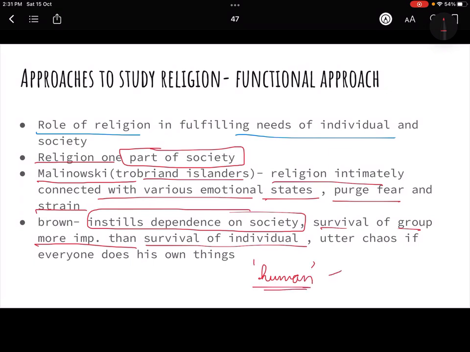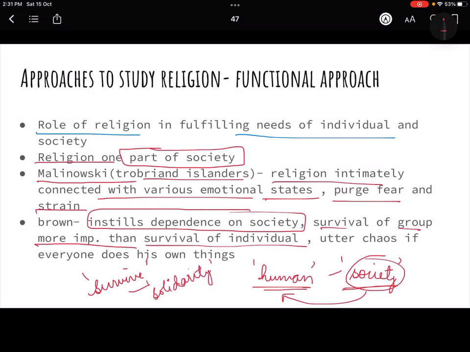That means for them, society is very important, and society is so important that individuals' needs and aspirations come subordinate to that of society, because if you have to survive, you need to be in a group, okay, and in that group there should be solidarity, because the day that group divides or disintegrates, the survival of man would become very difficult.